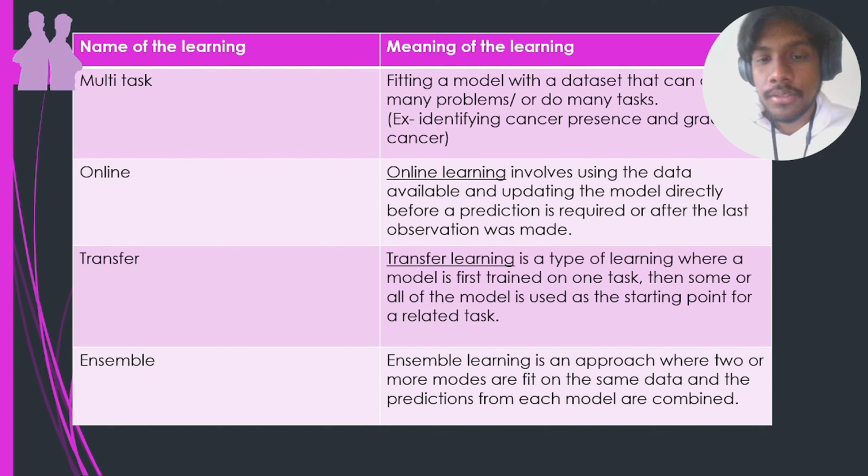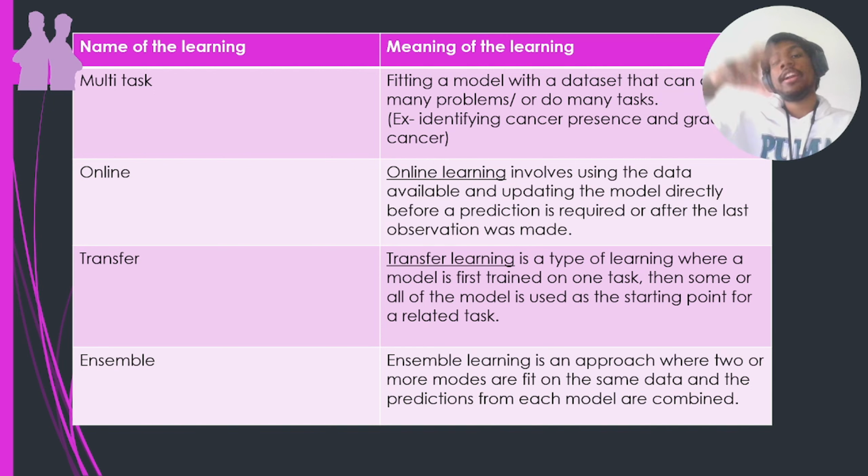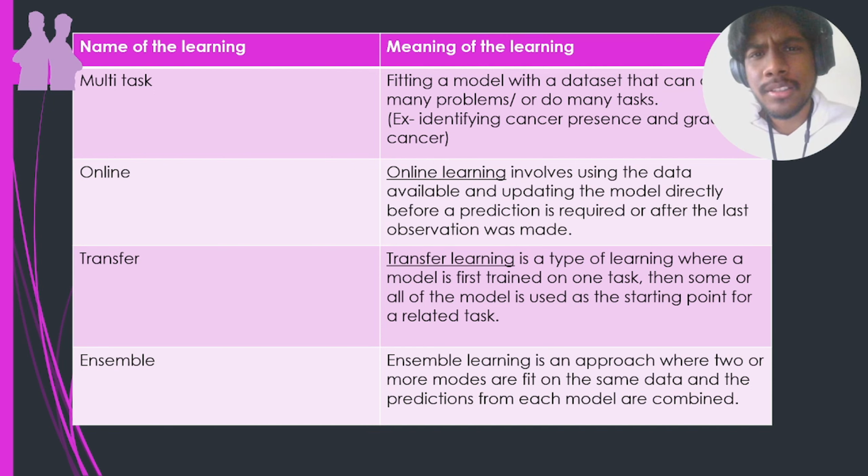And then we have transfer learning, which we already saw. It was transductive learning. So an algorithm or a model is trained on one task, and we transfer that knowledge and give those learnings to an algorithm which is going to be trained on another task. And last is ensemble learning. Ensemble is a French word for together. So you combine algorithms together to develop an enhanced decision making system.